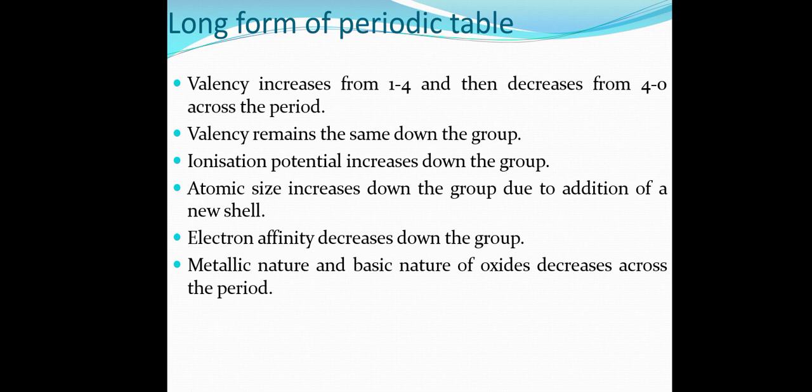Long form of periodic table. Valency increases from 1 to 4 and then decreases from 4 to 0 across the period. Valency remains the same down the group. Ionization potential decreases down the group. Atomic size increases down the group due to addition of new shell. Electron affinity decreases down the group. Metallic character and basic nature of oxides decreases across the period.